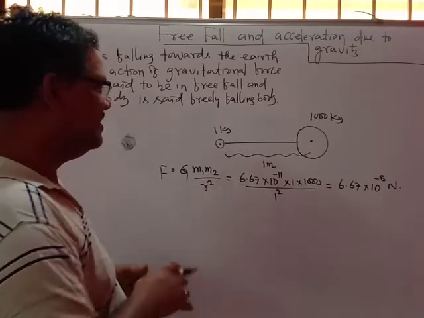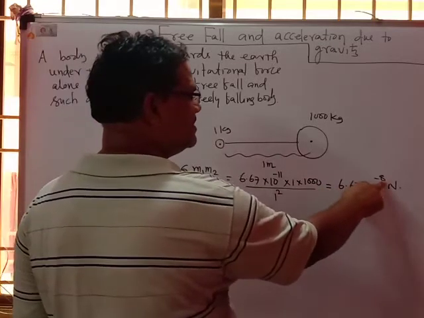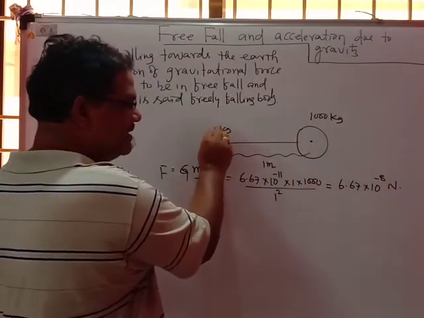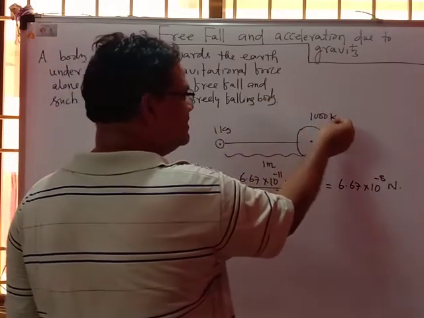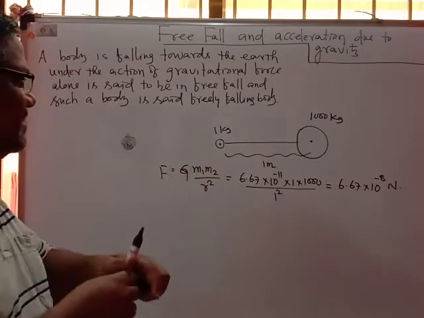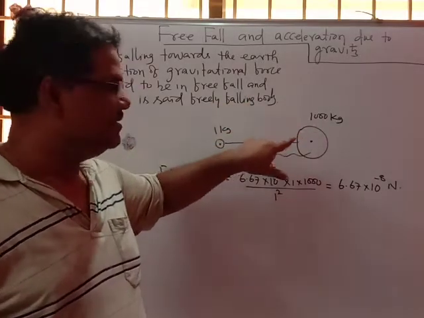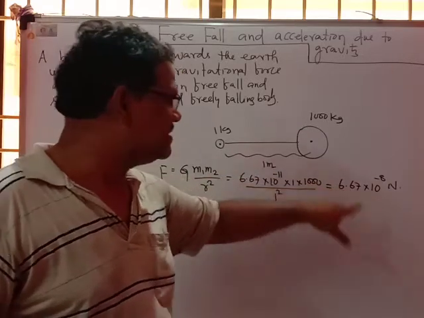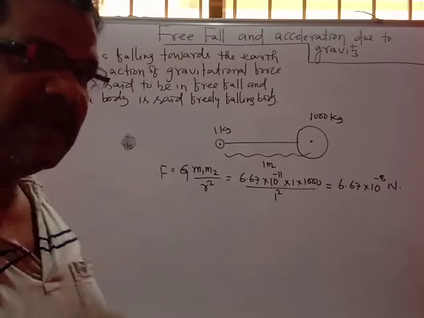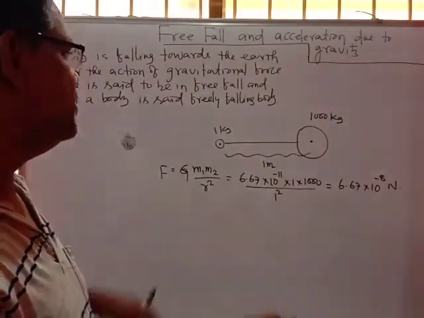That means the force 6.67 into 10 to the power minus 8 Newton acts on the 1 kg body and also on the 1000 kg body. This is the force of attraction. The 1 kg body applies the force 6.67 into 10 to the power minus 8 Newton on the 1000 kg body, and the 1000 kg object also applies the same amount of force on the 1 kg body.